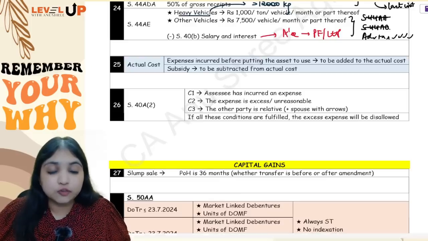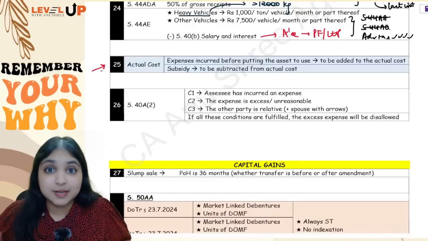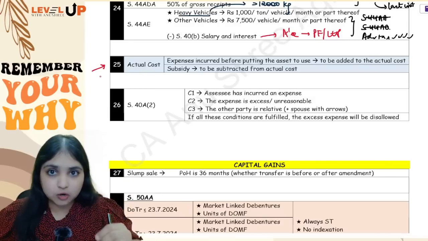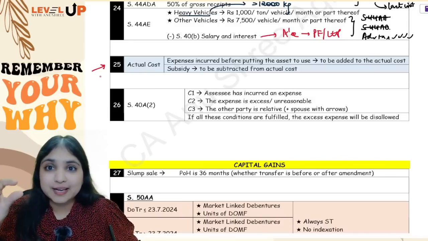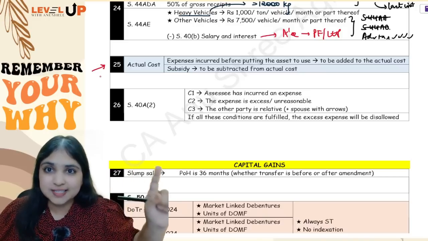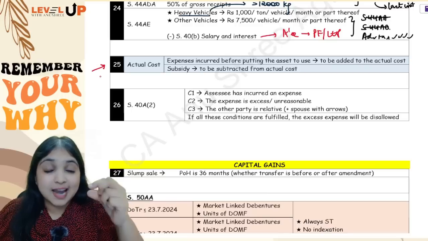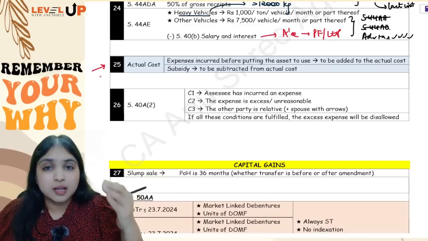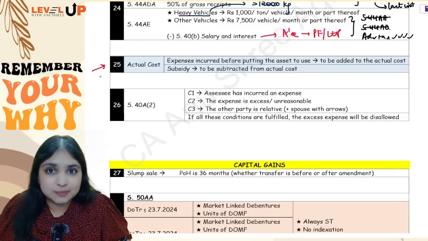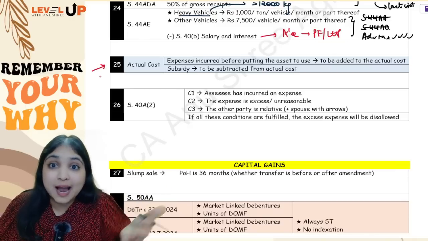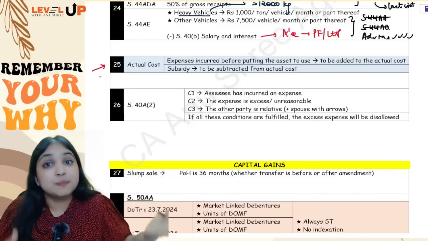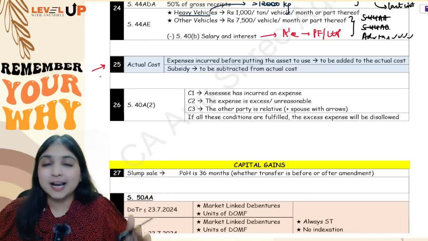Then listen, taking you forward to adjustment number 25. This is from your depreciation discussion. Okay, see, when you are calculating your block, when you are doing a block computation, there's only one step through which an asset enters the block, and that is add actual cost of assets acquired. Now the question is, at what value will the asset enter the block? See, in case any expenses incurred before the asset is put to use, all those expenses will be added to the actual cost. Like any interest is incurred or any freight is incurred before you put the asset to use, it will be added to the actual cost.